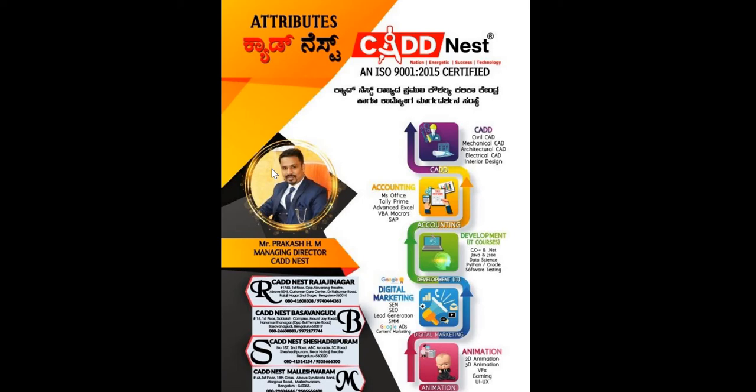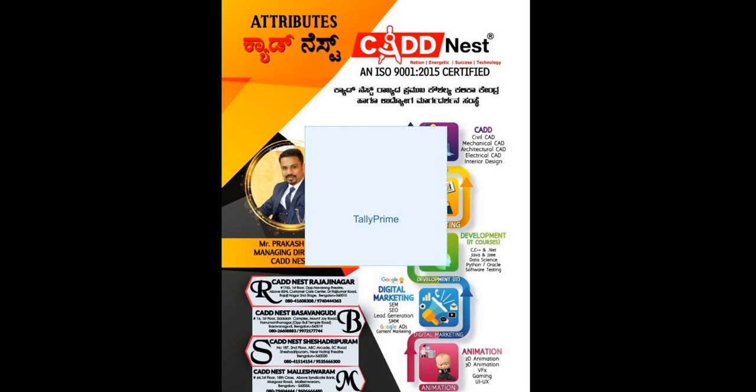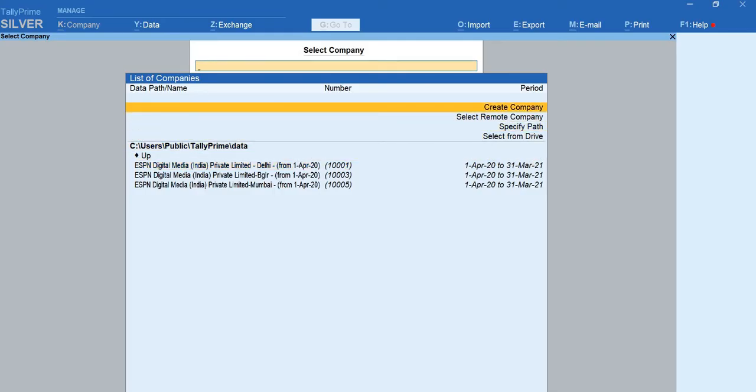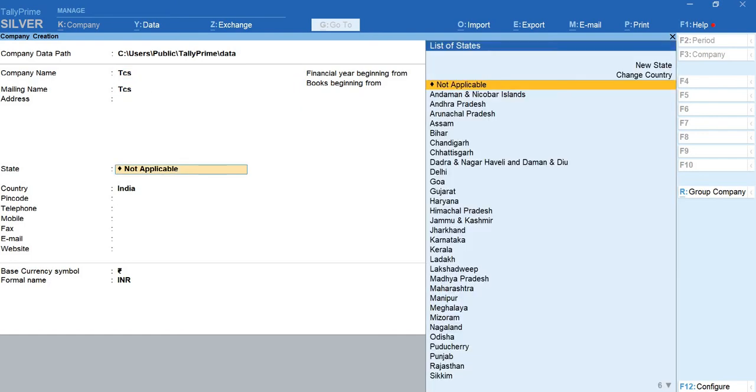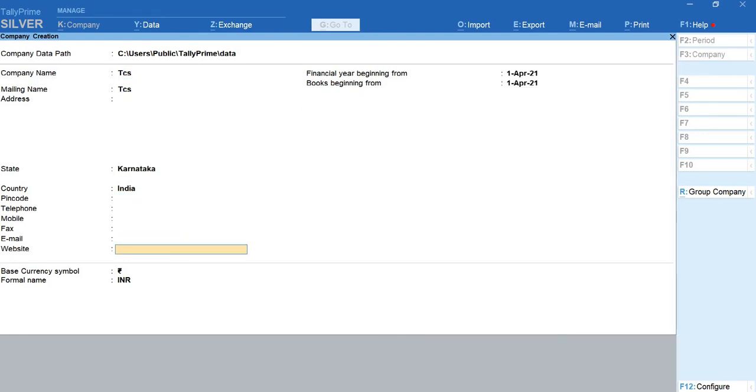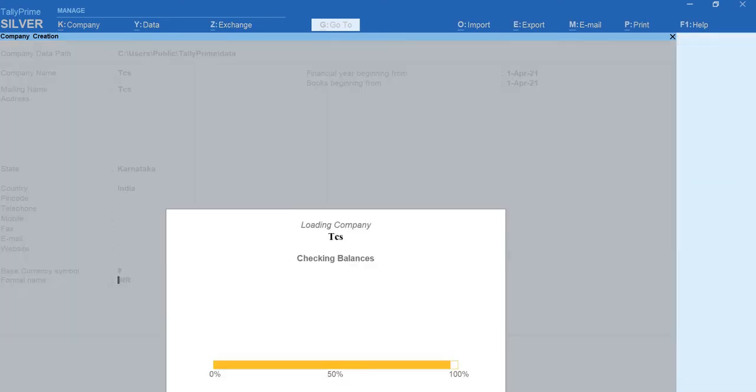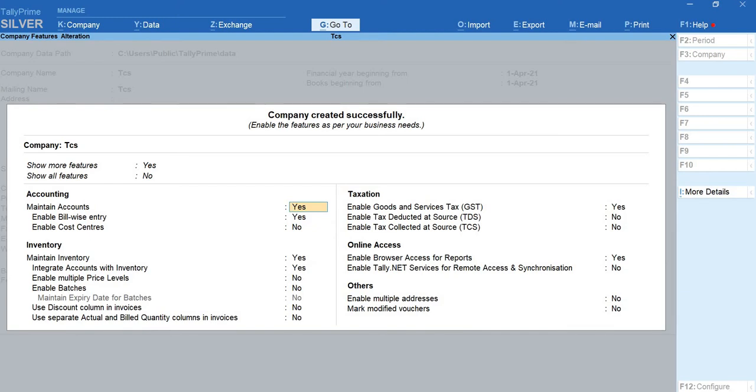We'll begin with the example in Tally. As always, I'm going to create a new company in Tally in the name of TCS, just to avoid confusion. So go for create company. Select the state as Karnataka and consider the financial year, that is 1st April 21, and accept this screen. We'll get into the configuration, where I have to configure the details that are required. Cost center is not required again, GST is also not required as of now, and TDS is also not required.